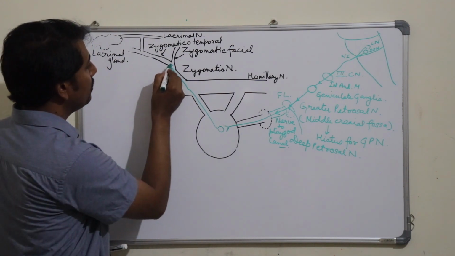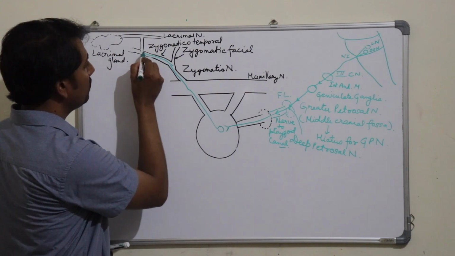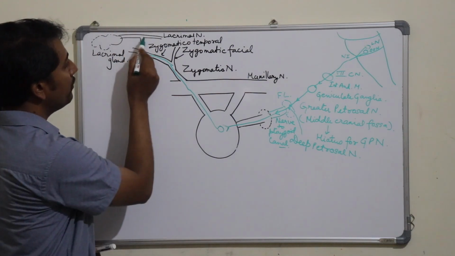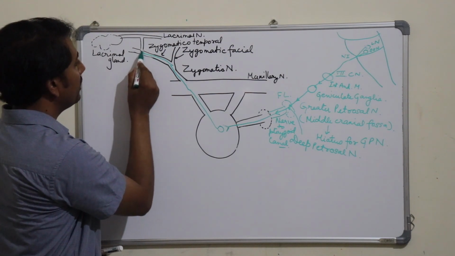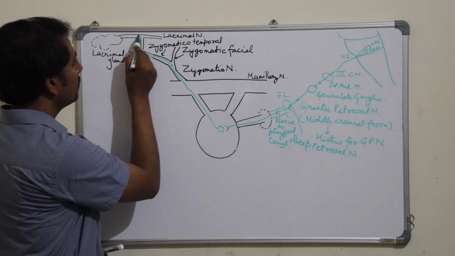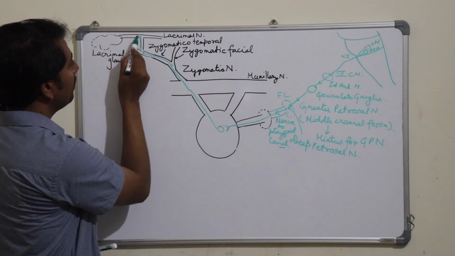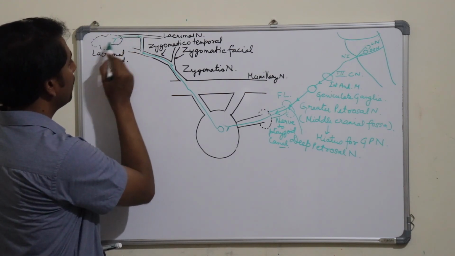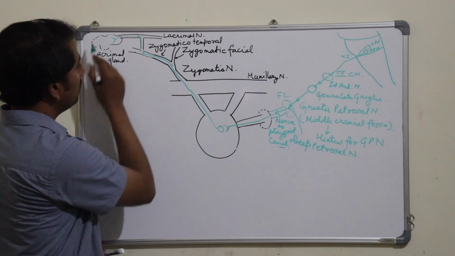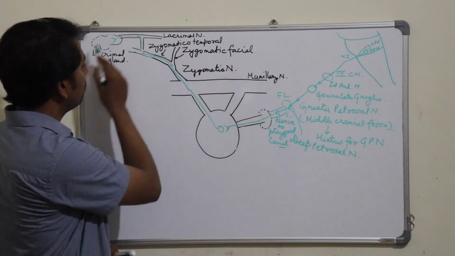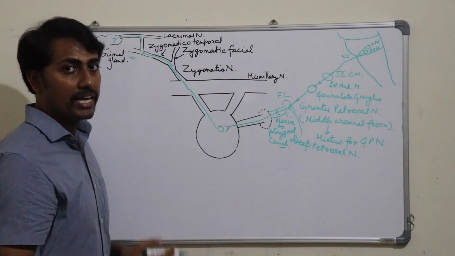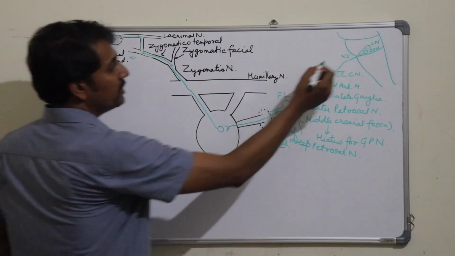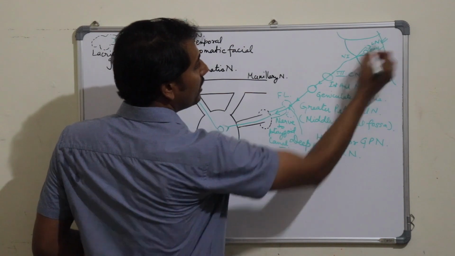Then it will enter into the zygomaticotemporal nerve, and through this communication it will enter into the lacrimal nerve. And through this lacrimal nerve, it will supply the lacrimal gland.